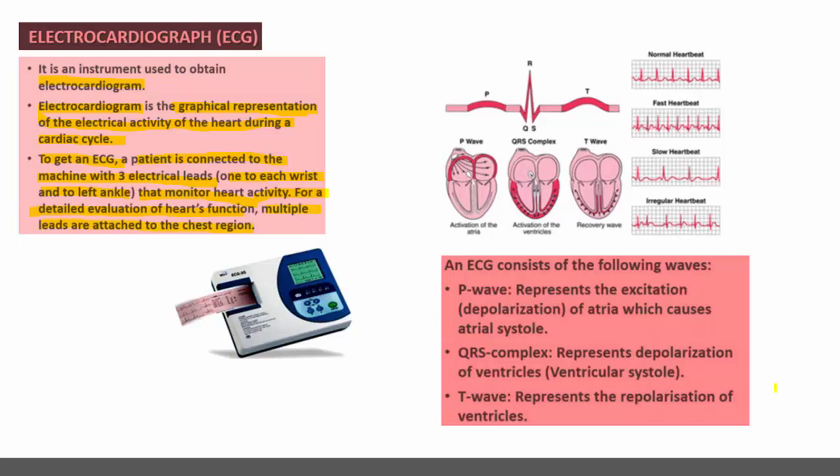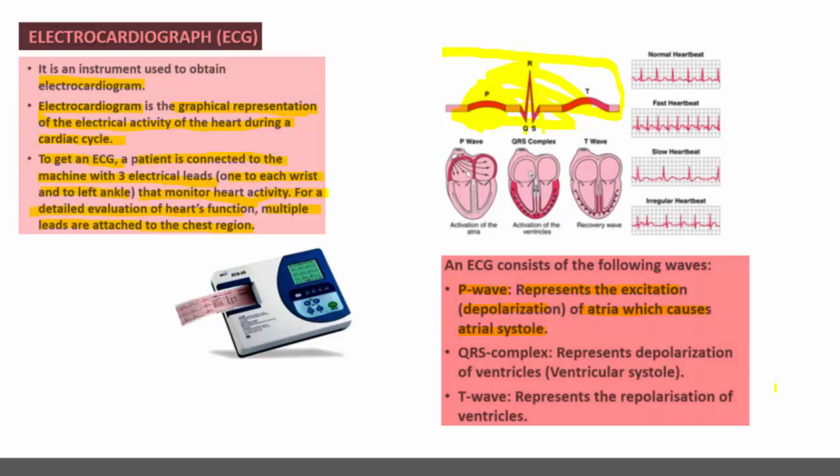Here is the representation of a standard ECG. This is the P wave. You need to concentrate on this for the CET as well as NEET examinations. So the first wave is the P wave. What does this represent? The P wave represents excitation or depolarization of the atria, which causes atrial systole. When auricles contract, this much potential is generated, and this is the representation of the P wave.